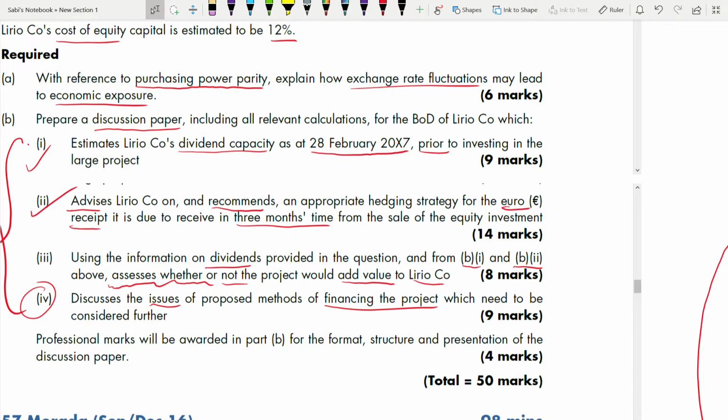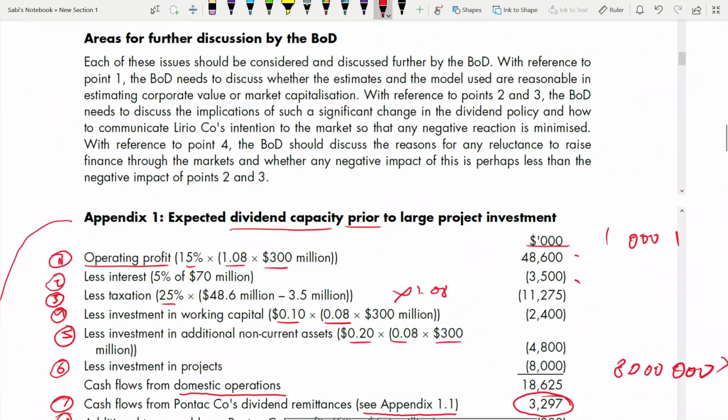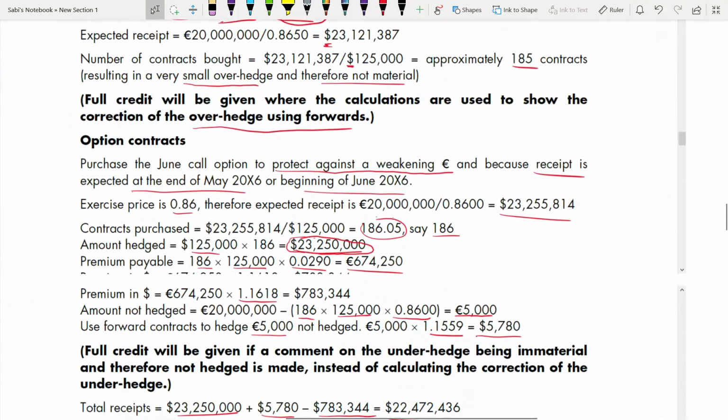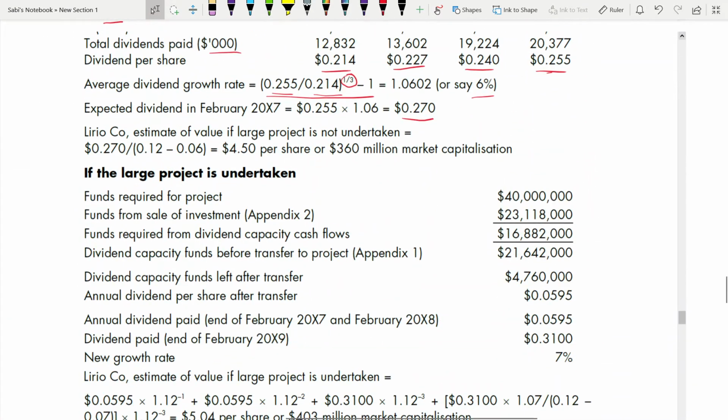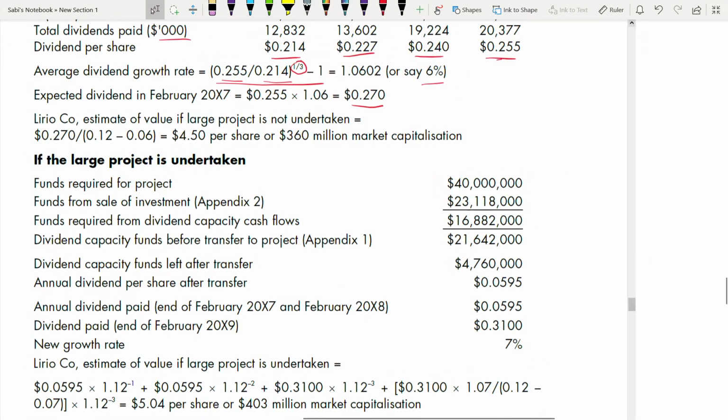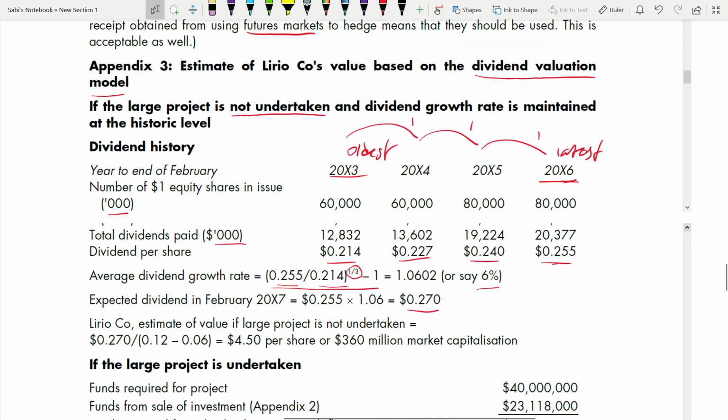You need BI, right? So in BI, the dividend capacity is on 28th February 2007, prior to investing in the large project. So 28th February 2007, that's why we want to find for the next year. That's why we found out the increase rate to find for 2007, which is the expected dividend we needed for February 2007. That's why we needed the growth rate for that, and also the dividend per share.